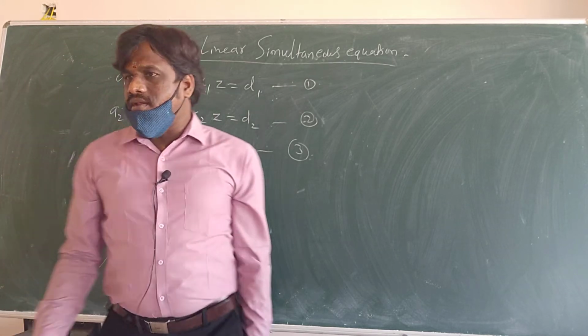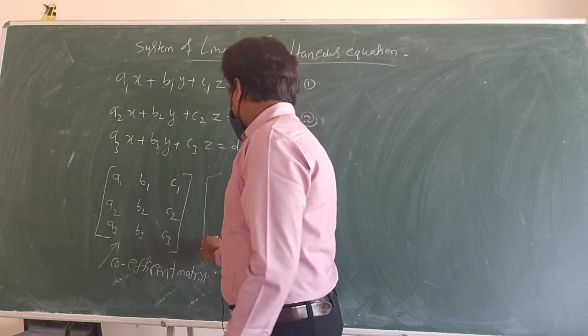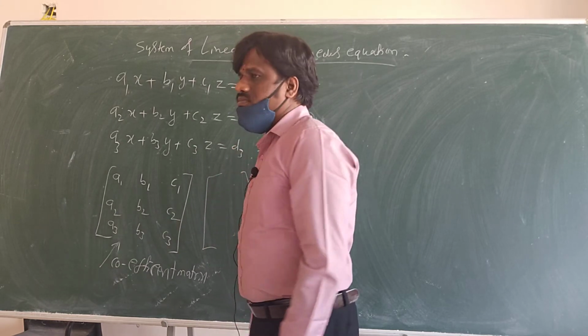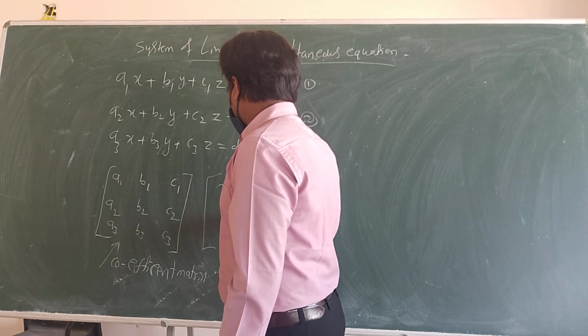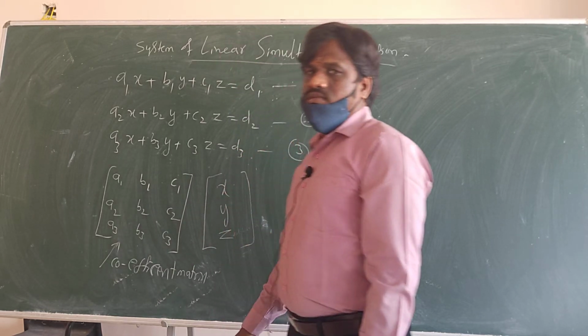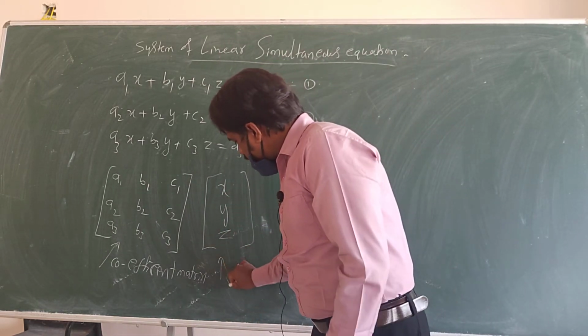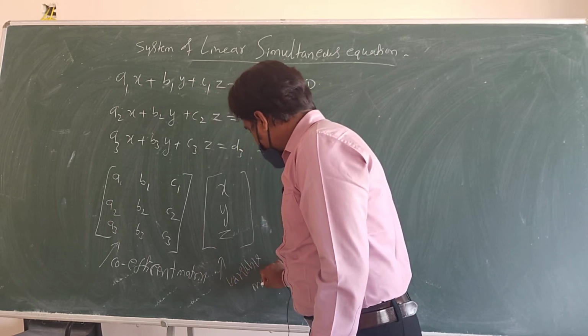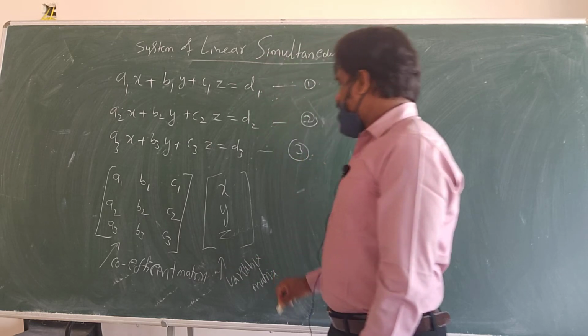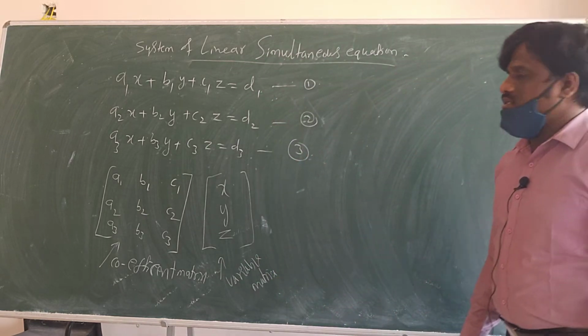Okay, then what will we do here? Variables. How many variables are there? Three variables. What are they? X, Y, Z. It is called the variable matrix. Next one is the constant matrix.